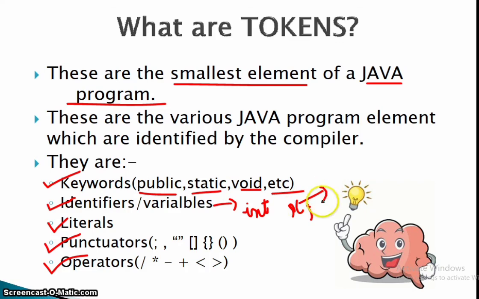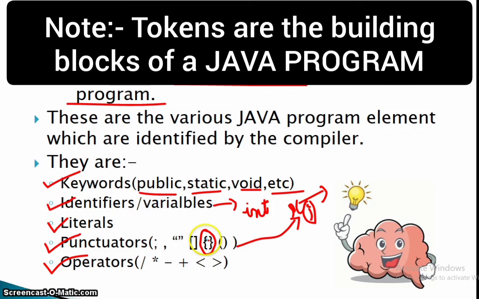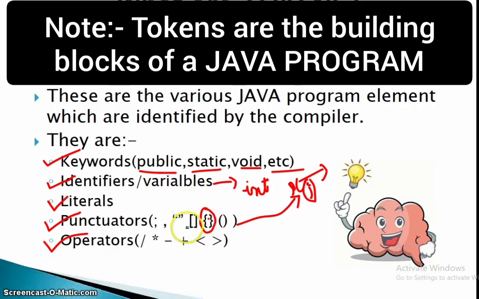Here x is a variable and semicolon is a punctuator. For declaring the class we use these brackets, so these are also punctuators. In the next video I will be explaining all the tokens.